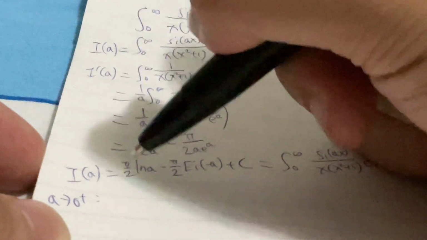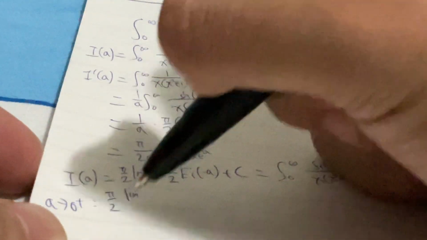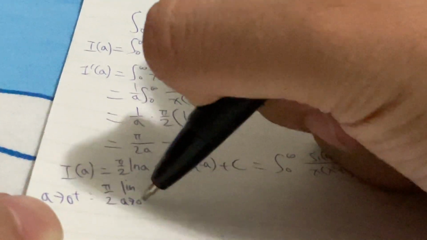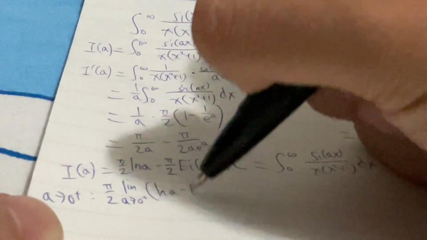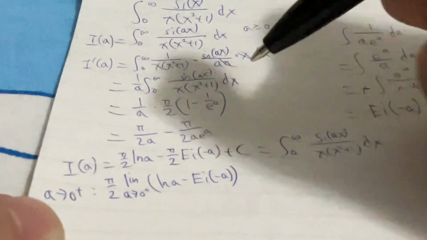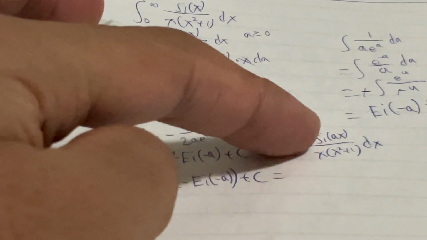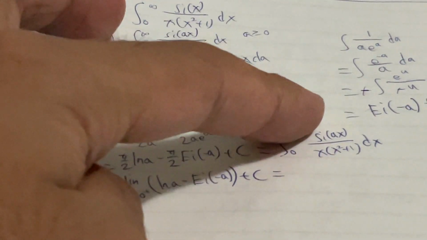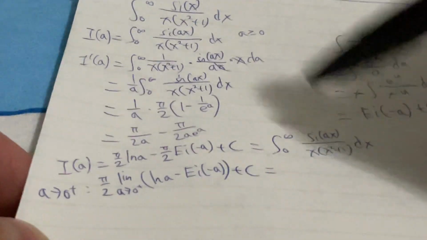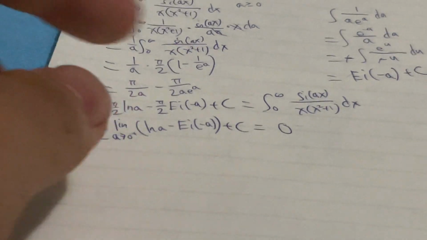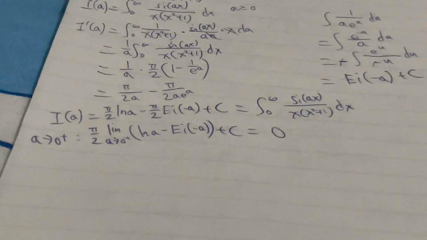0.002, like that. So I'm going to take a limit, and then we are going to factor out the pi over 2 here, and then take the limit of a approaching 0 plus of ln a minus Ei of negative a plus c, which is 0. And then put 0 into it. You can put 0 into it here, which is just 0. So the entire integral will become 0 because 0 doesn't have area. And then what should we do here?